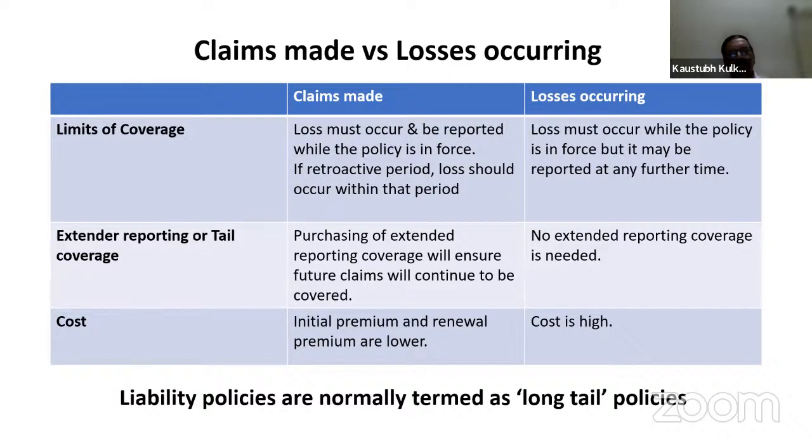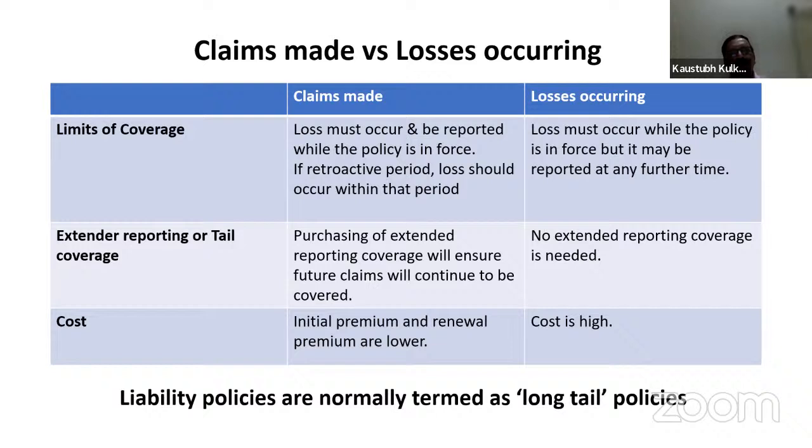So the insurance company is liable to pay the claim, though not discovered during that particular policy of 2021 to 2022. If the incident happened in the last year's policy, but the actual claim is lodged in the next year, that is 2022-23, this retroactive date will play the important role, and the losses, if any, will be paid through this policy.